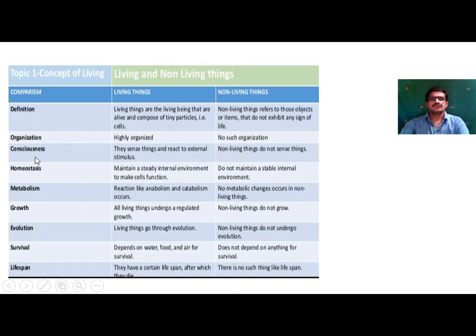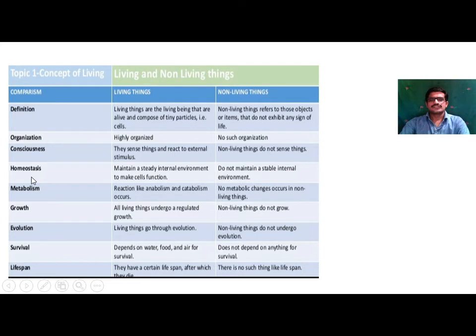Next one, consciousness. Living things sense things and react to external stimuli. So a living cell gives a response to external as well as internal factors. Non-living things do not sense things.